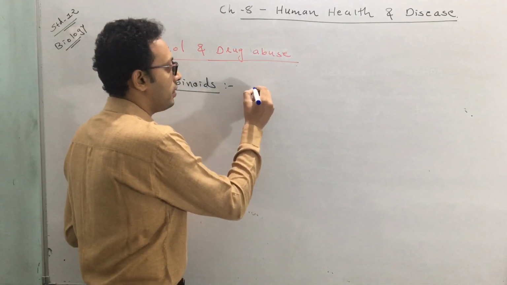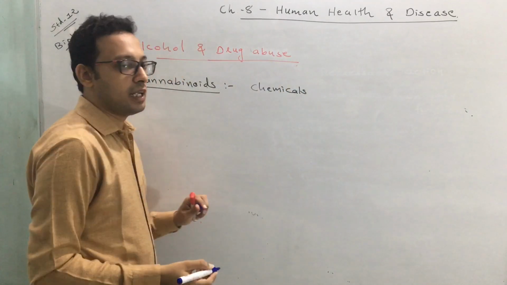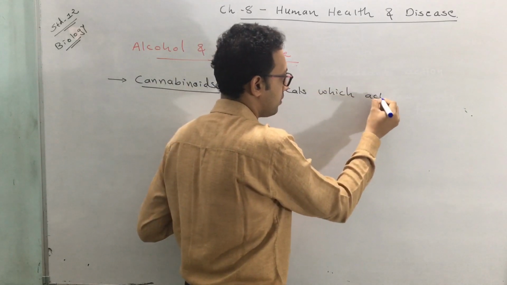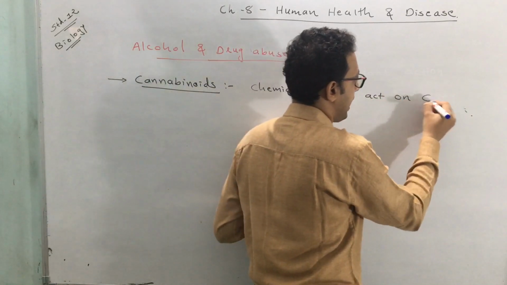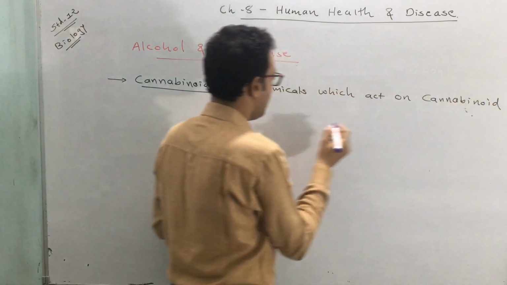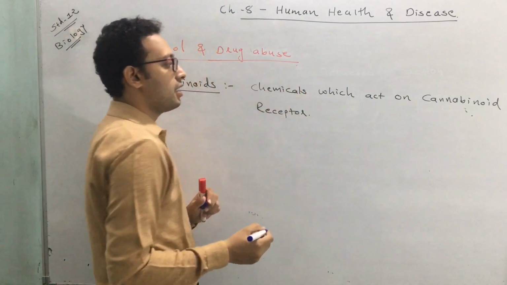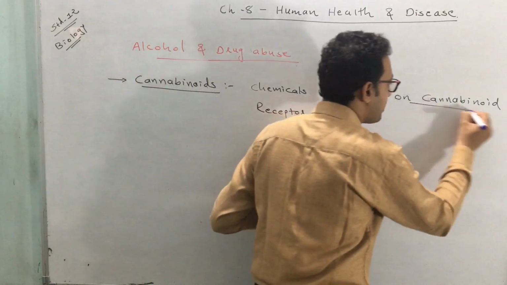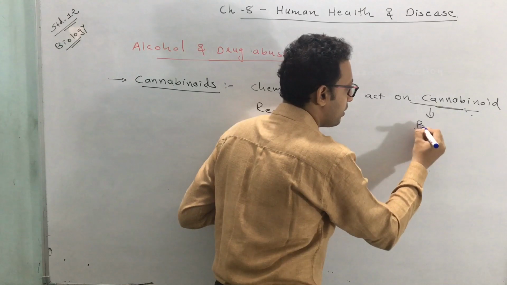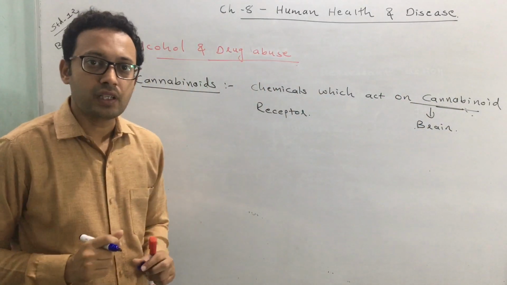Cannabinoids are compounds, chemicals which act on cannabinoid receptors present in our body. Where are these cannabinoid receptors present? They are present in our brain.